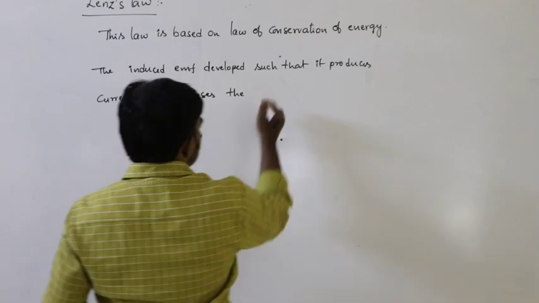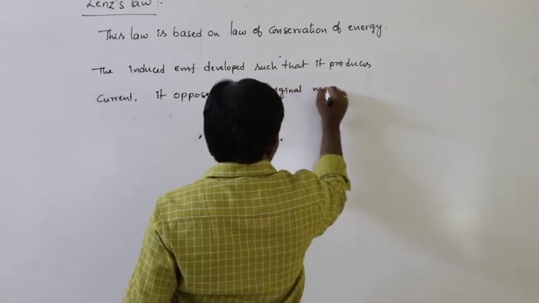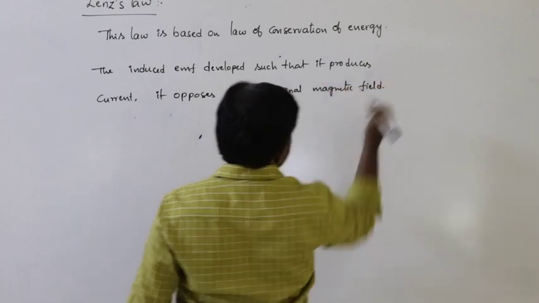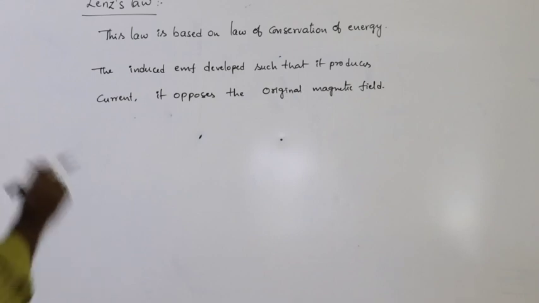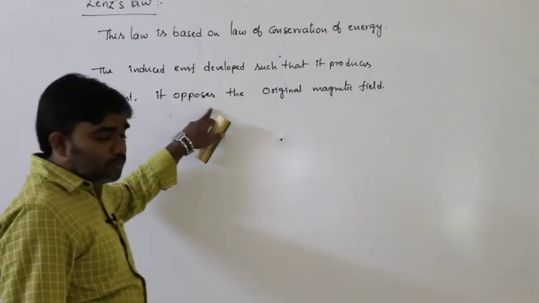It opposes the original magnetic field, or that current opposes the original magnetic field, or that it opposes the cause.